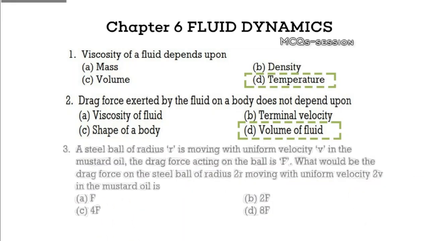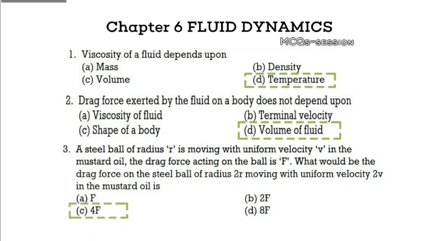Question 3. A steel ball of radius r is moving with uniform velocity v in mustard oil. The drag force acting on the ball is F. What would be the drag force on the steel ball of radius 2 times r, moving with uniform velocity 2 times v in mustard oil? A. F, B. 2 times F, C. 4 times F, D. 8 times F. Pause to calculate your answer.